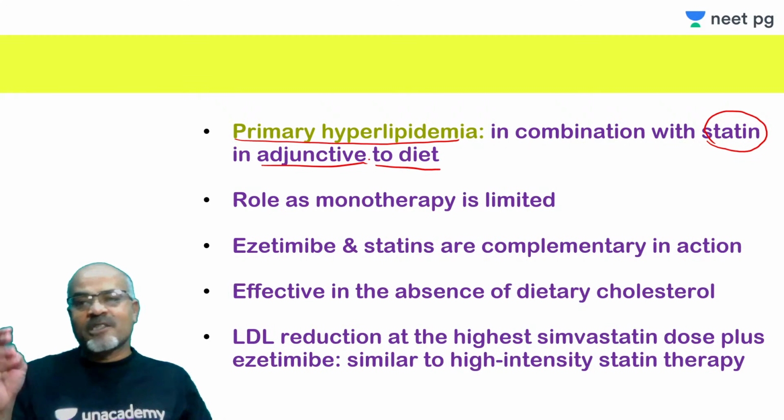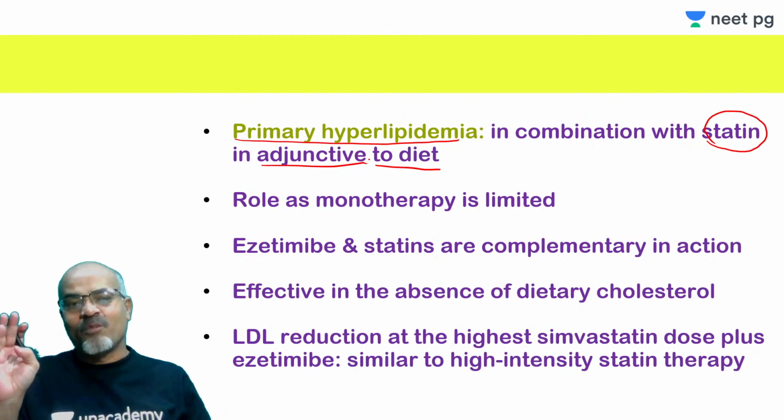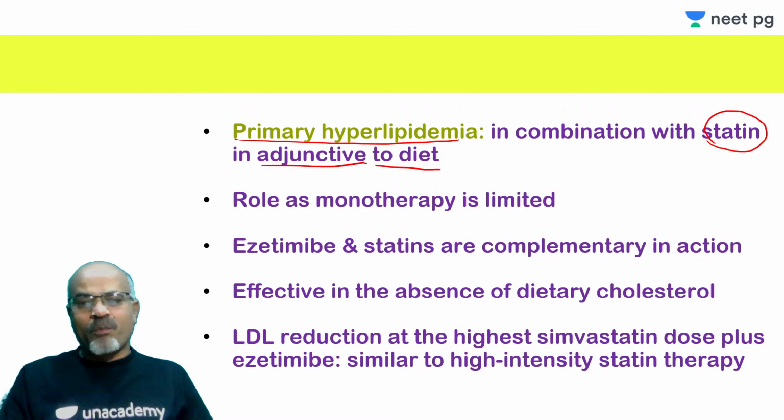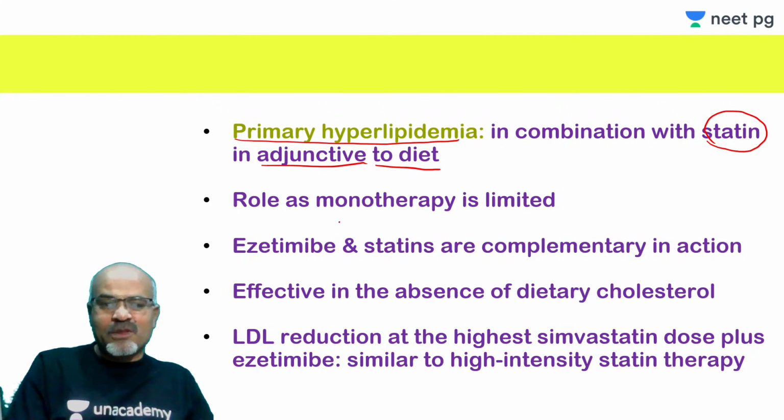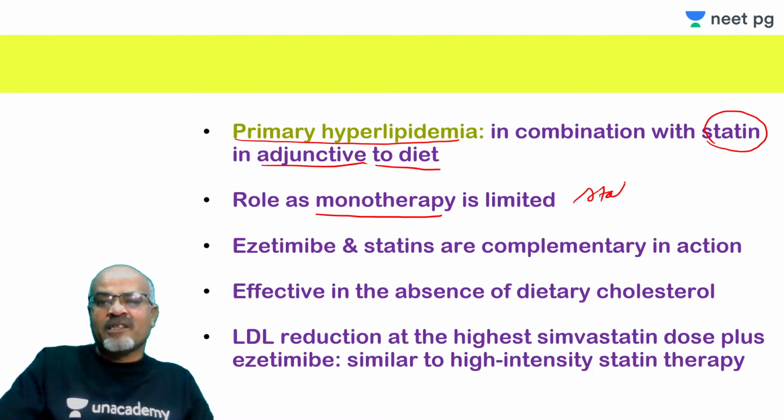So in adjunct to statin plus diet, both are required, and so it can be used in all these three situations. And the role of monotherapy, other than sitosterolemia, is rare.